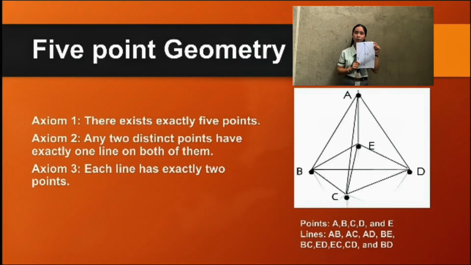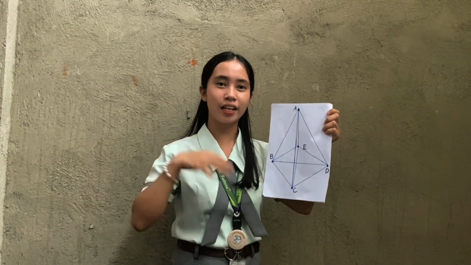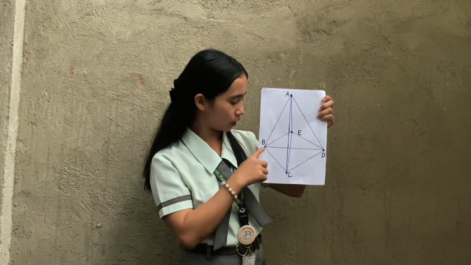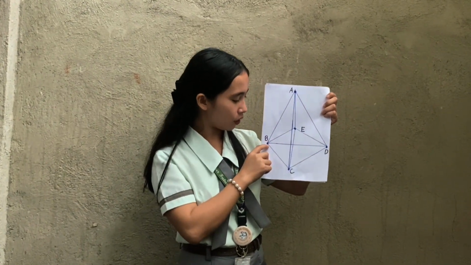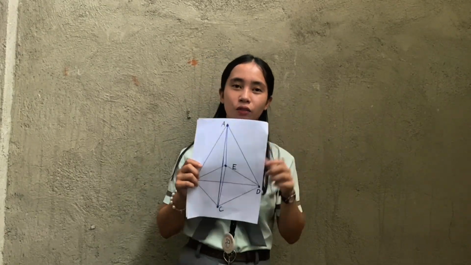So axiom 3: each line has exactly 2 points. Axiom 2 and axiom 3 are vice versa. The point A and point B have a line, and point B and point C have one line. So that will be all.